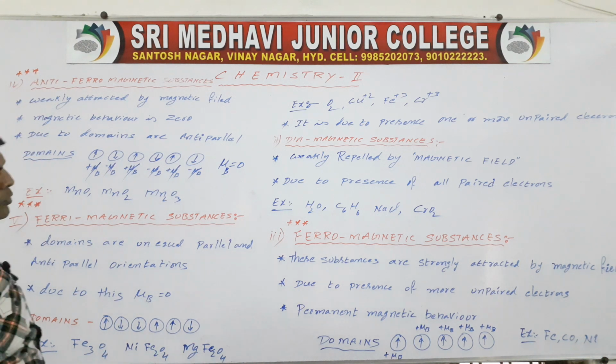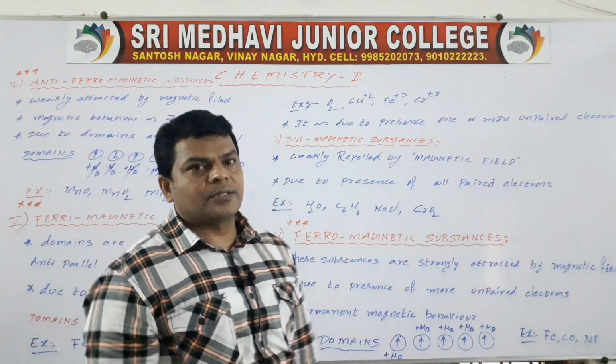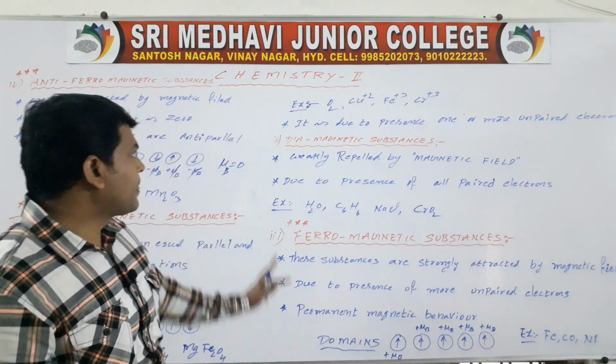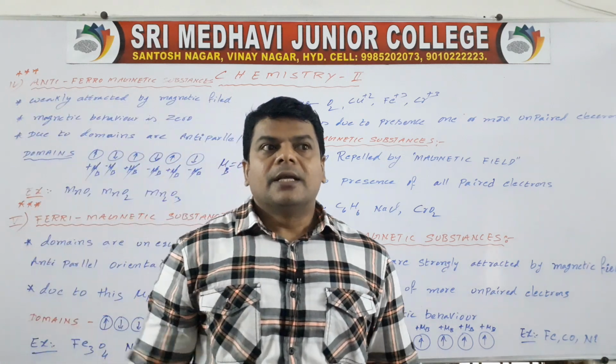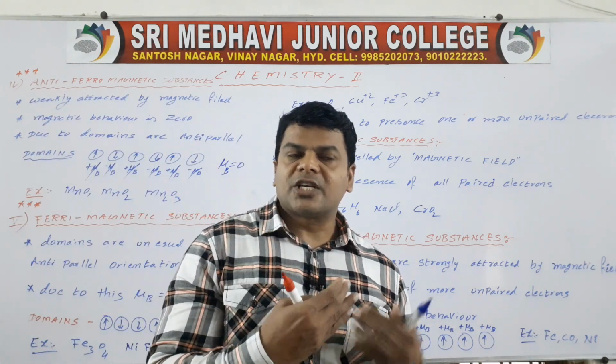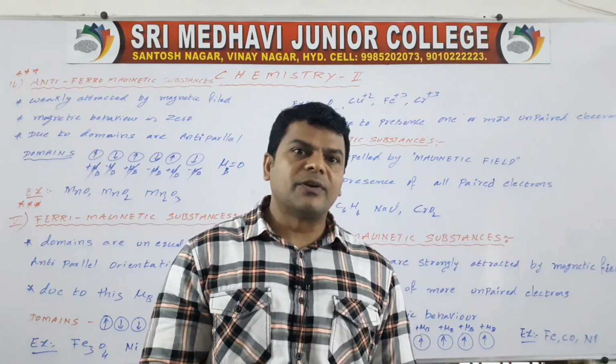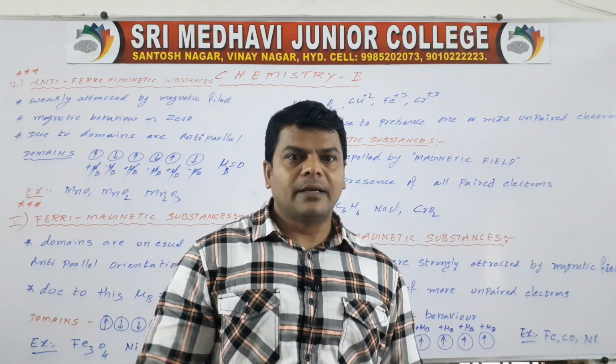Para, which I already erased, is also very important for 2 marks. In this chapter you have to read both short answers and very short answers, and some more questions are useful for NEET. Okay, bye.